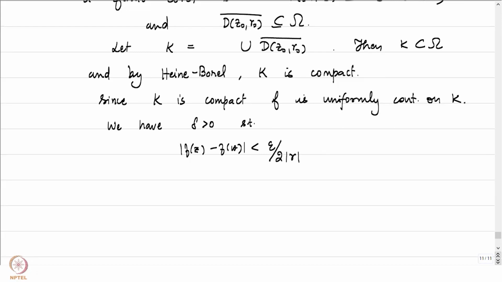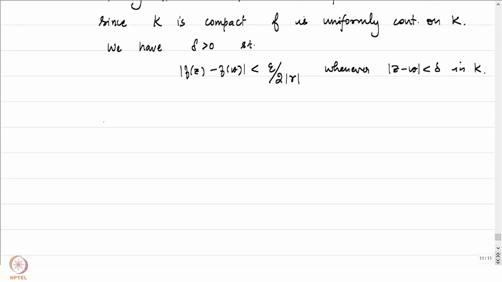We will see why this strange constant is being put. I just want epsilon at the end, it shouldn't matter. Anyway, the absolute value of f of z minus f of w is less than this whenever mod z minus w is less than delta, where z and w both are points in K. If that is the case, then uniform continuity ensures this.